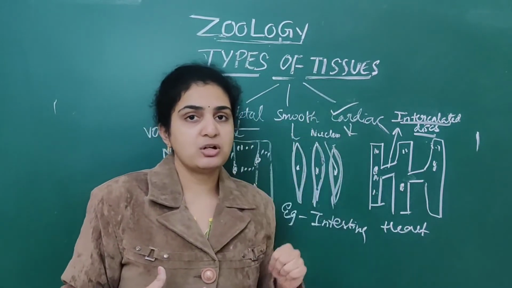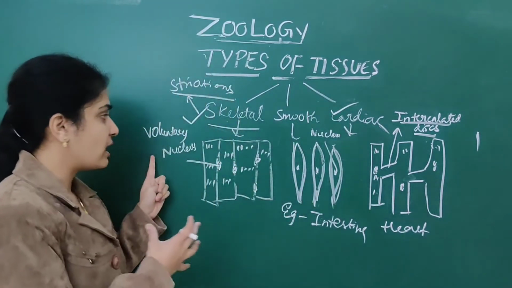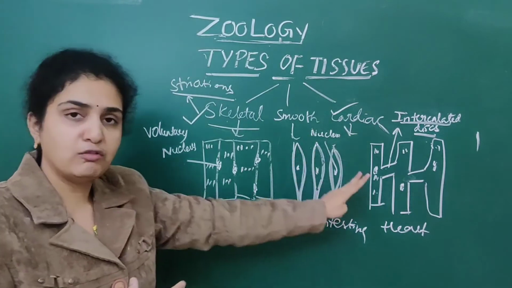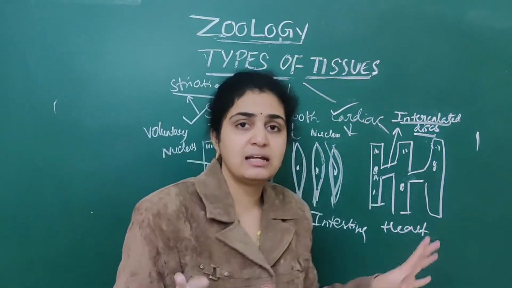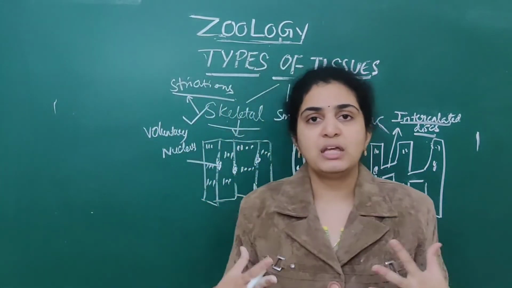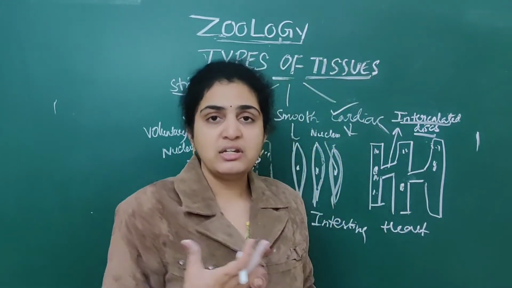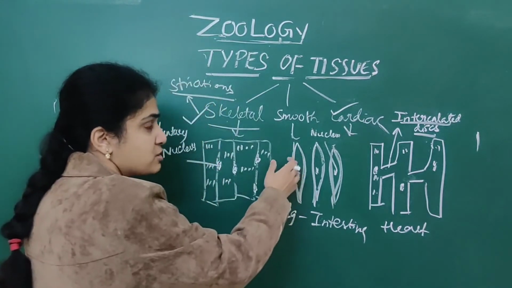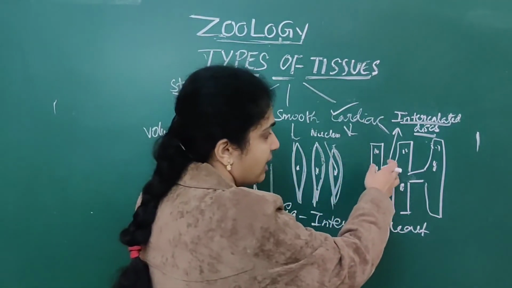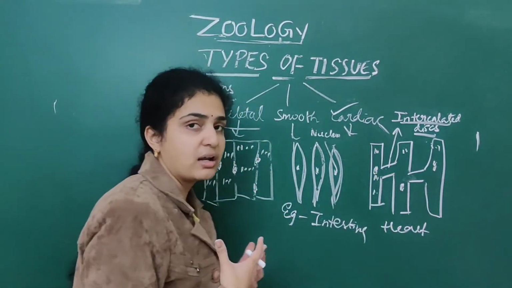The fourth major difference is voluntary and involuntary. Only skeletal muscle is voluntary, that is, we can perform it on our own, at our own interest. Smooth muscle as well as cardiac muscle are not under our control.